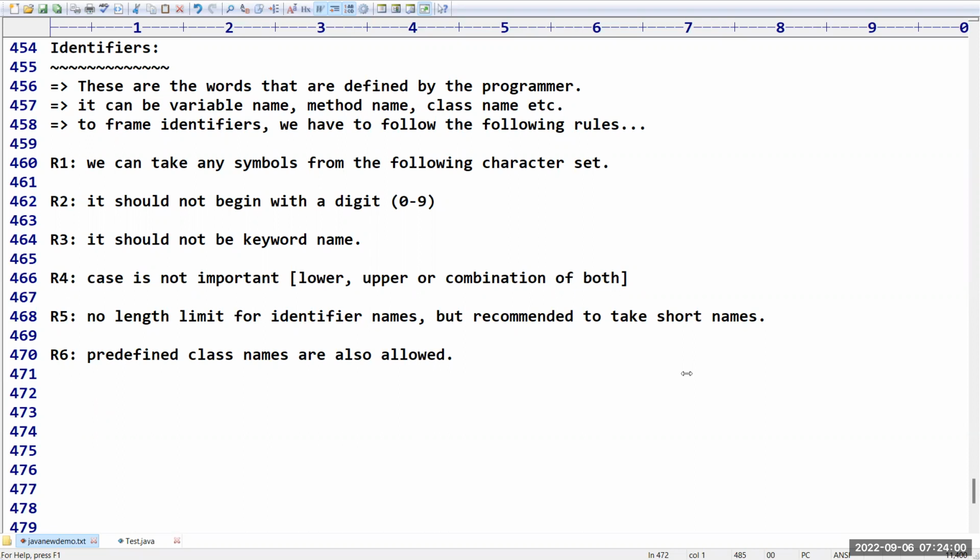Who is responsible to create object? Programmer is responsible. Where are the programmers going to write the code? Inside the main method only. But to touch that main method also object is required. Means where is the place to create objects? We don't have any rights to create the objects other than the main method. But still, if you want to touch the main method also object is required, means deadlock situation. So that's why Java people allowed any person to access the main method, because it is the starting point of the program. There won't be any security. It will give a starting point. That's all. From there, the program control is going to be started. That's why the main method is declared as static.